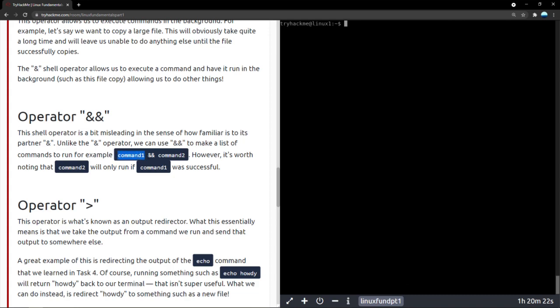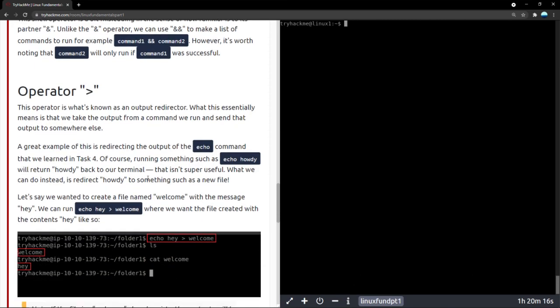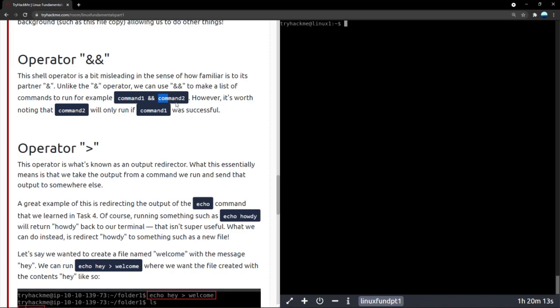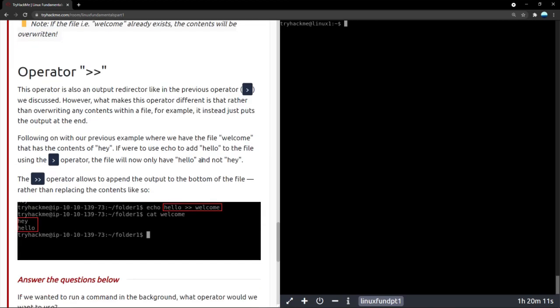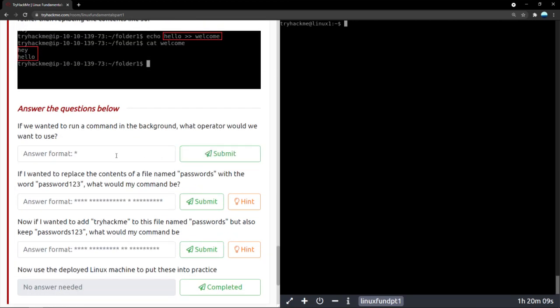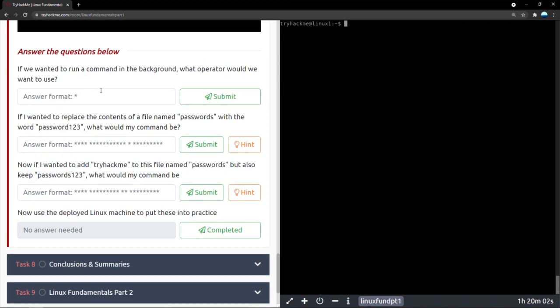If command 1 runs completely and finishes, then command 2 is run. So it is basically cross dependent. If one fails, the other won't work. There are other ways to make commands run in parallel without stopping if there are errors. We'll look at that as well.